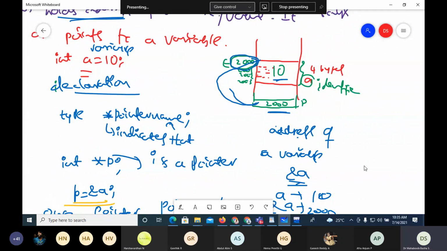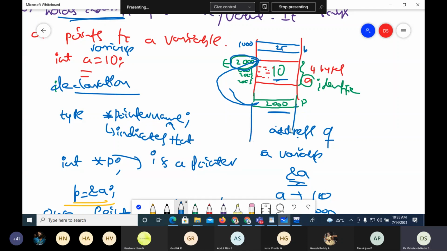Let me continue with the same diagram. Suppose B is present, with value 25, and assume its address is 1000.